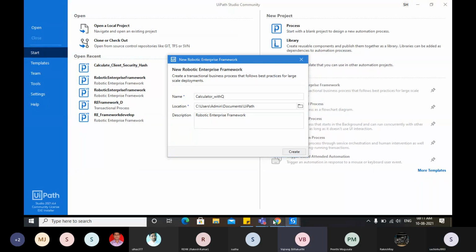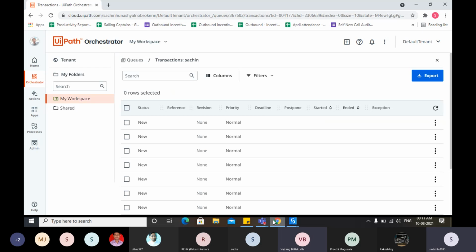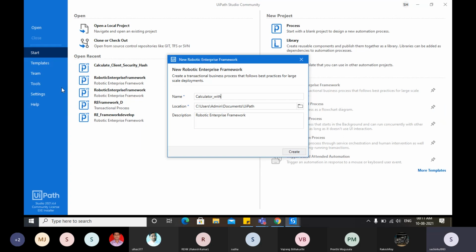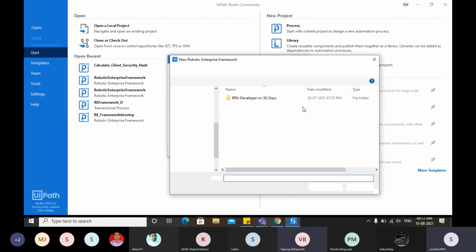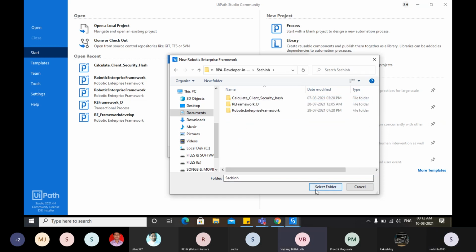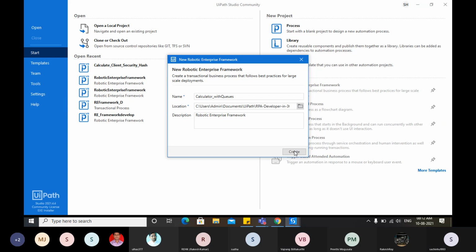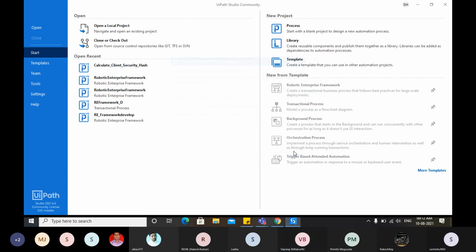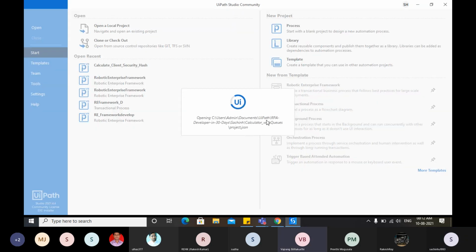Calculator with queues. Can you store that in your folder in GitHub? Done.